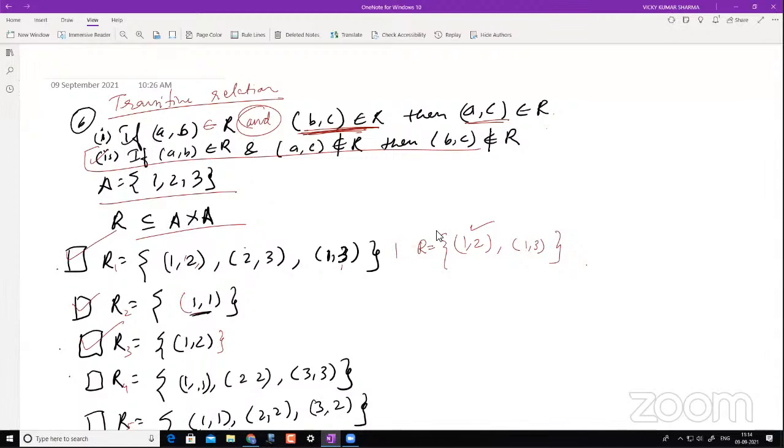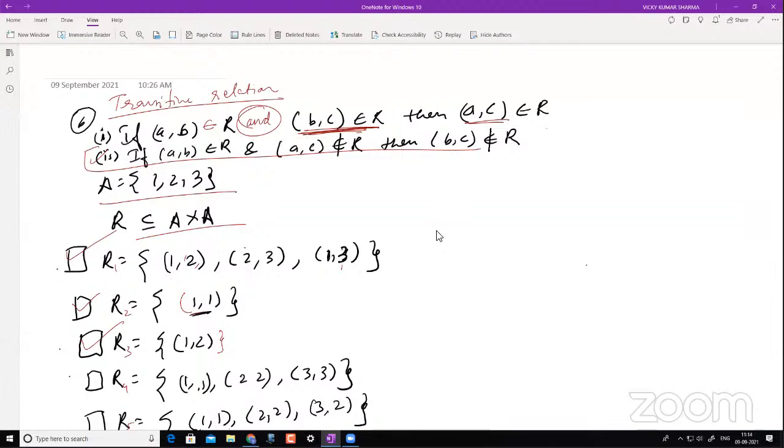I think your doubt is clear now. Sir, how is R3 transitive? Okay, I'll explain it to you with both definitions. Please pay attention.